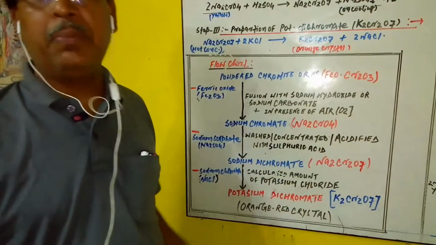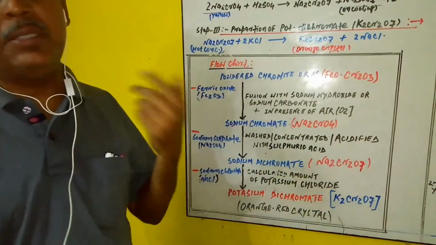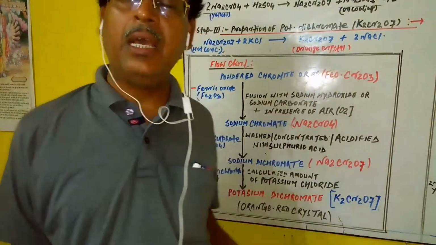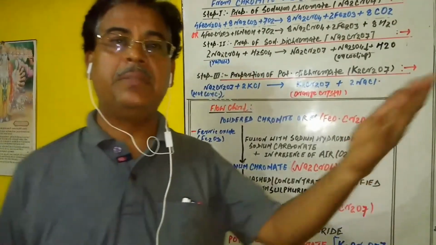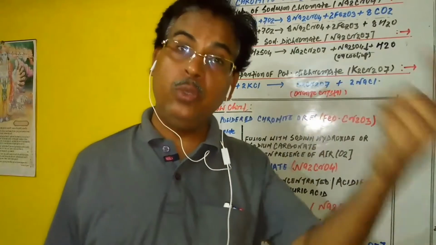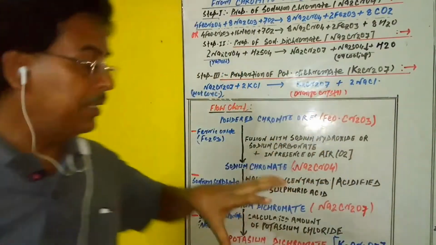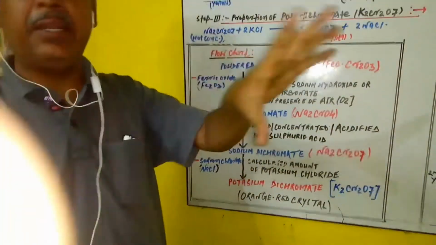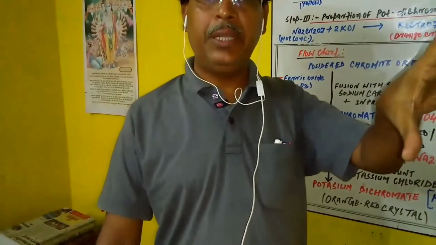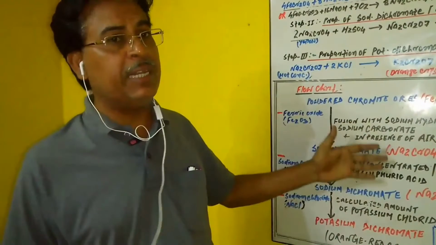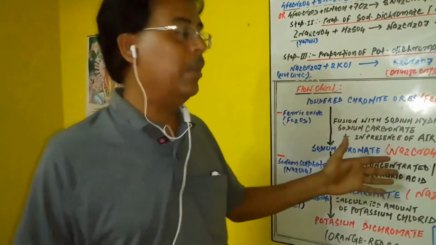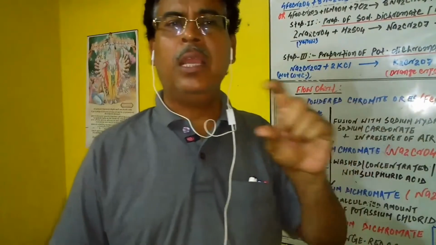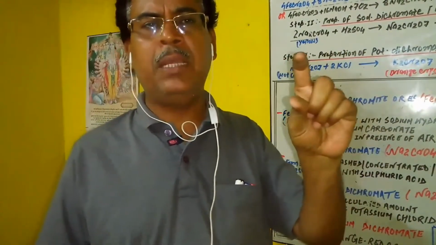Their method of preparation is done in a similar way. In your examination, you only write this flow chart, without any explanation language, because in this flow chart everything is mentioned.